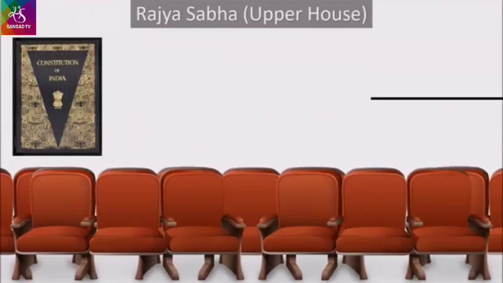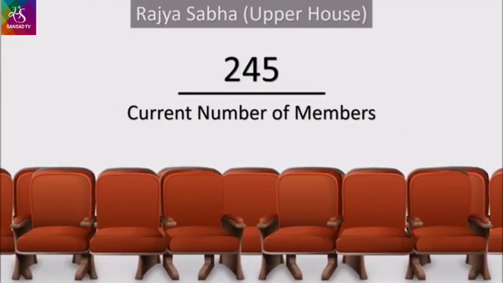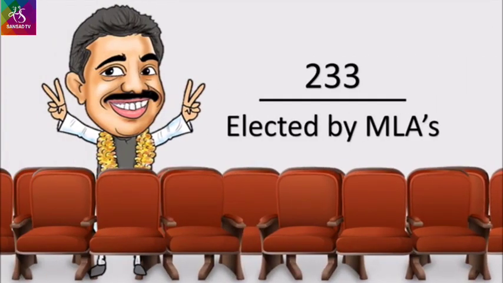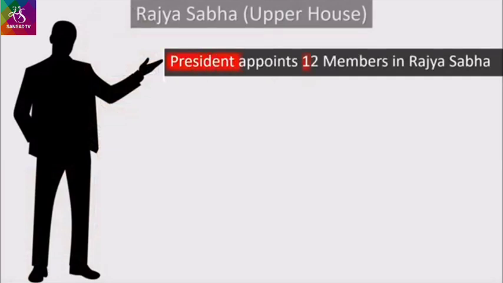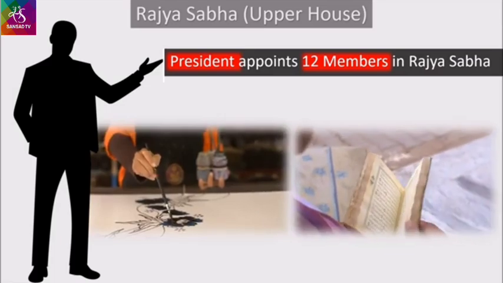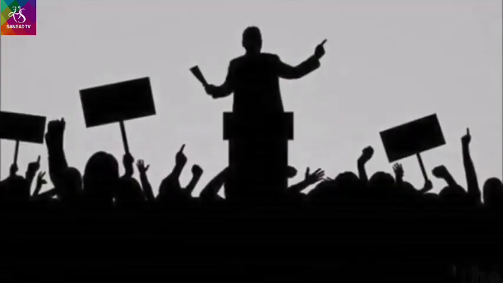Structure. The maximum number of seats allocated by the constitution to Rajya Sabha is 250. Currently, there are 245 members in Rajya Sabha. Out of 245, 233 members are chosen by the State Legislative Assemblies. The President of India appoints the remaining 12 members. He appoints these 12 members on the basis of their special knowledge or their contribution in fields like art, literature, social work, or sports. In Indian politics, people and politicians also call it a backdoor entry.